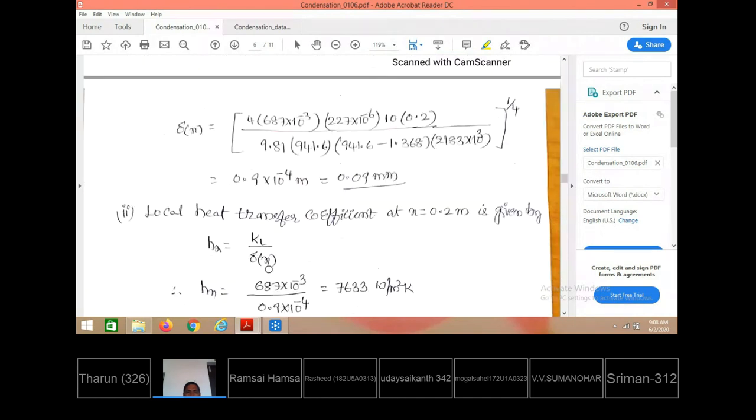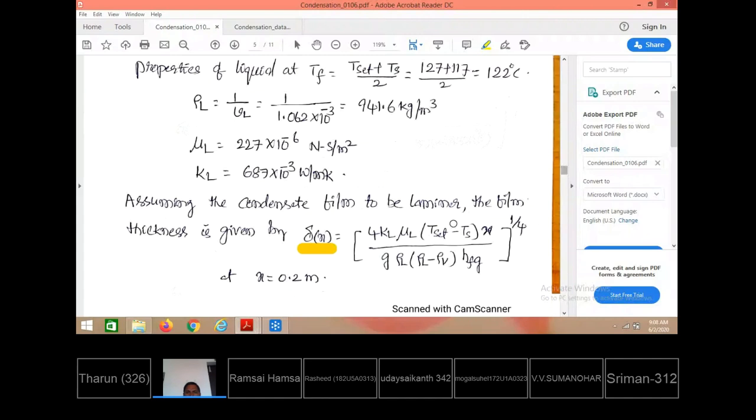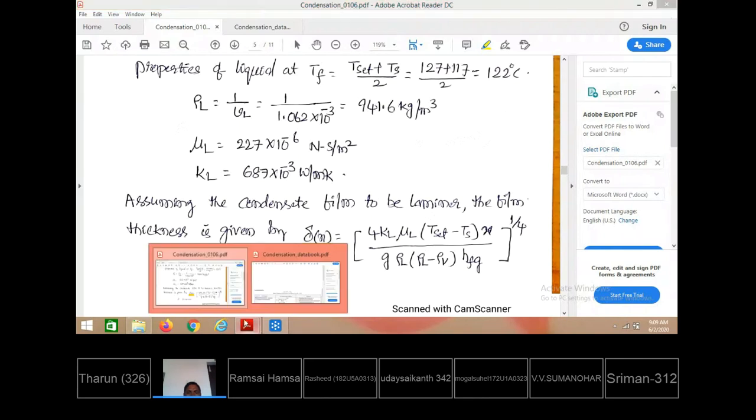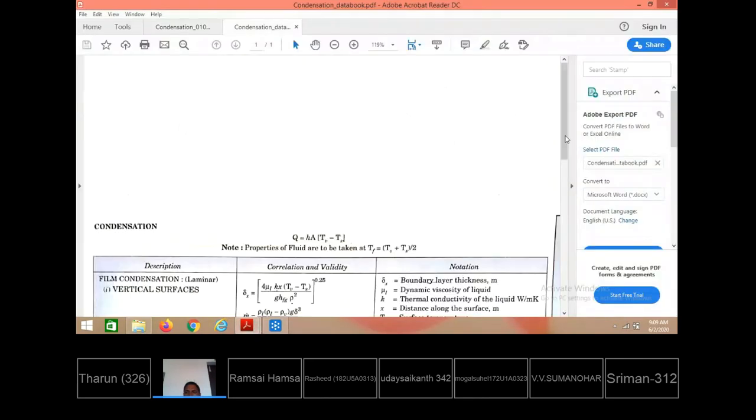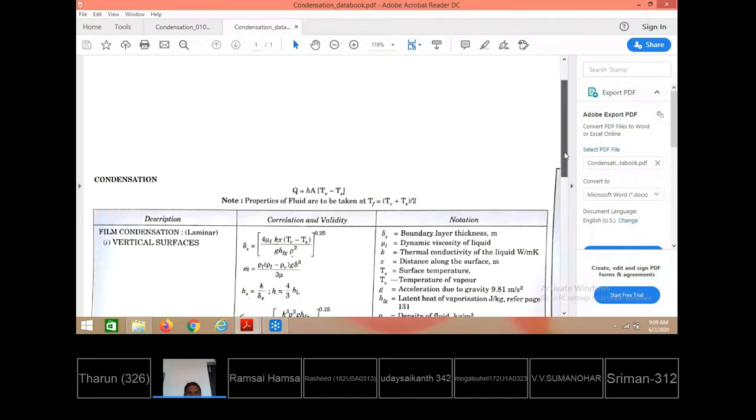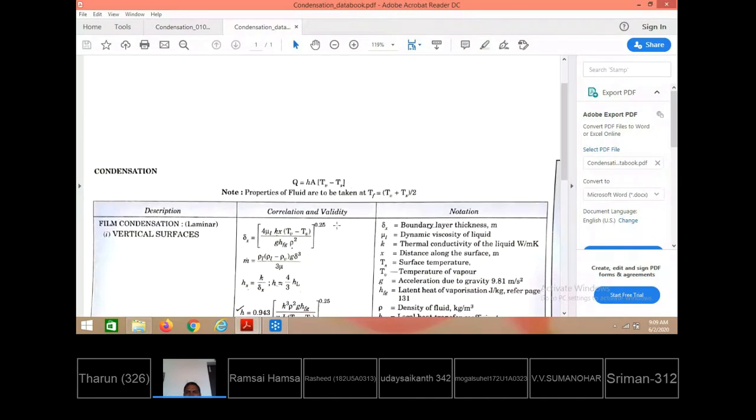To find out, we have the relations. First we are trying to get the boundary layer thickness. For the boundary layer thickness to be estimated, this relation is taken from the data book. The relations are already available. I have taken the relations which I have shown you. This boundary layer thickness relation is also presented in the data book, and we can directly take it for estimation of the boundary layer thickness.